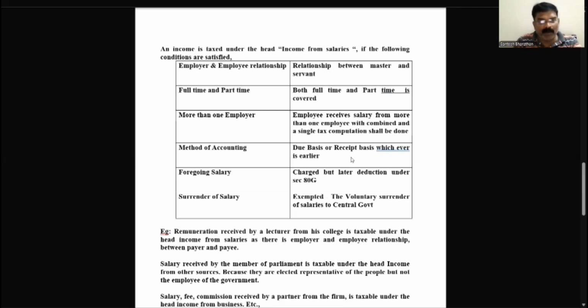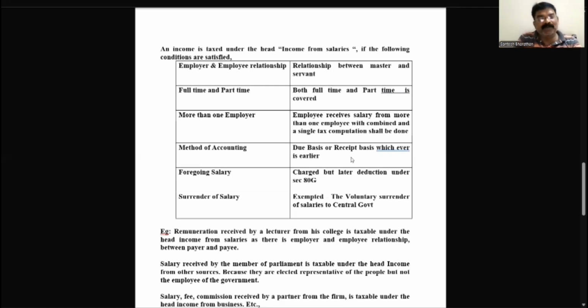Next, we are going to talk about surrender of salary. Here, see, surrender of salary. I completely say, I don't want my salary. I'll completely surrender it, a voluntary surrender of salary to the central government. If I surrender my salary to the central government, it is completely exempted from tax. No tax will be deducted. So directly while calculating, we mention it as zero. We will not show the amount over there. So that is surrender of salary.